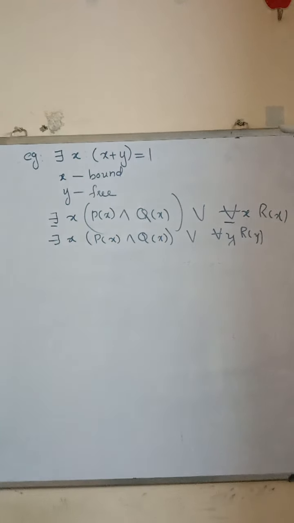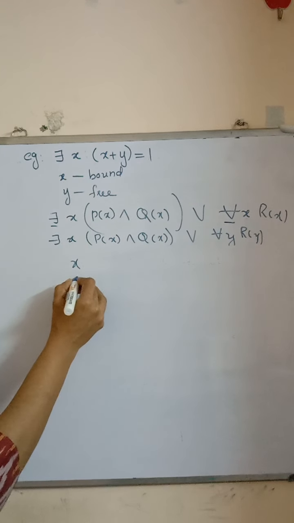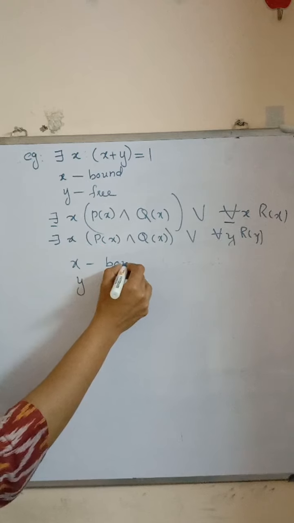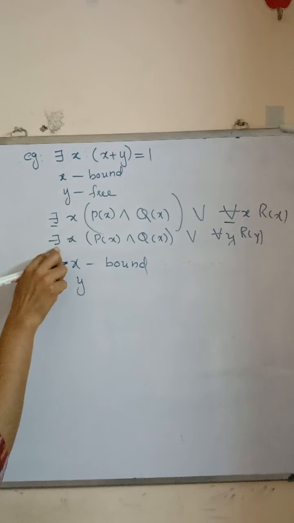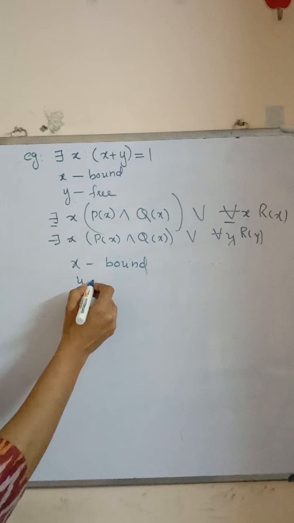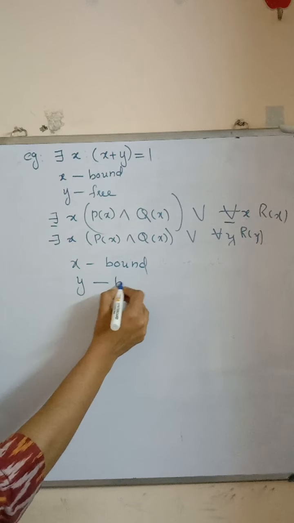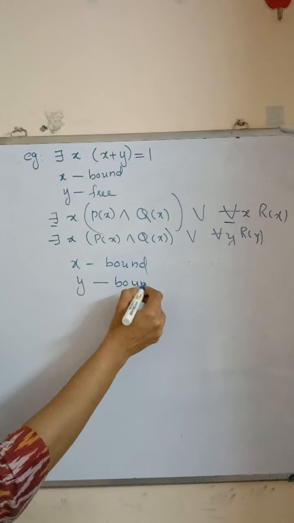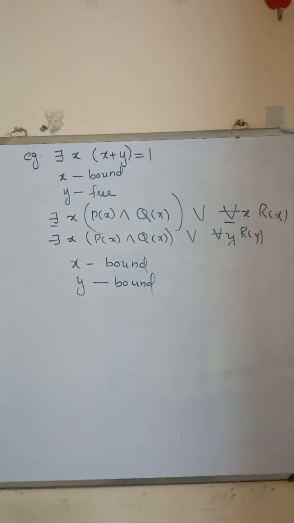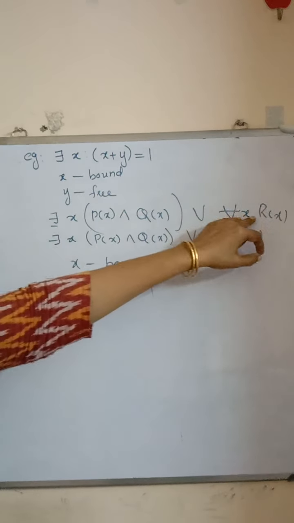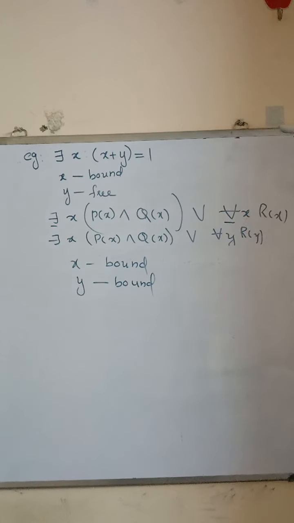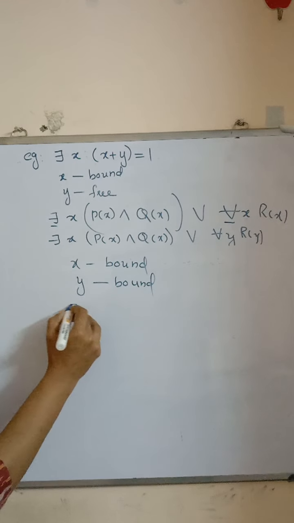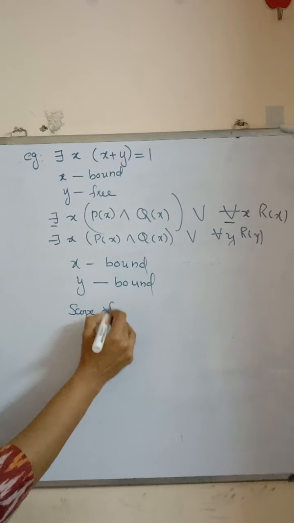Here the variables x and y are bound, because we use there exists for x and for all for y. Both variables have quantifiers, so both are bound. What is the scope of the variable?